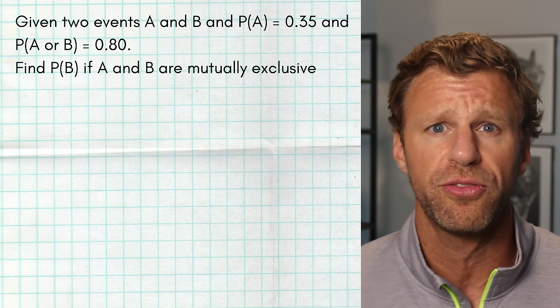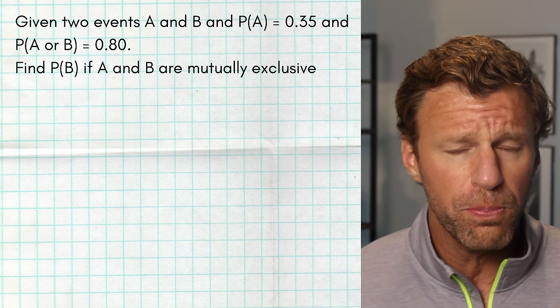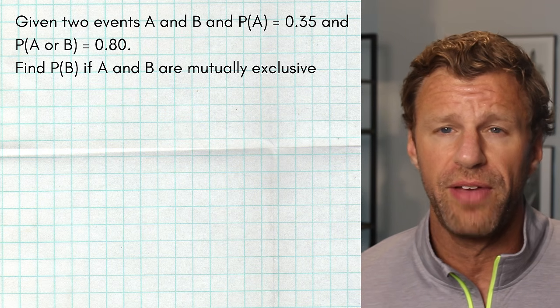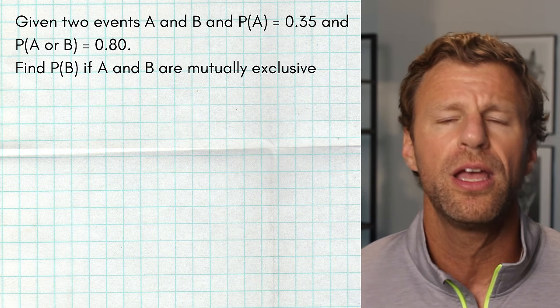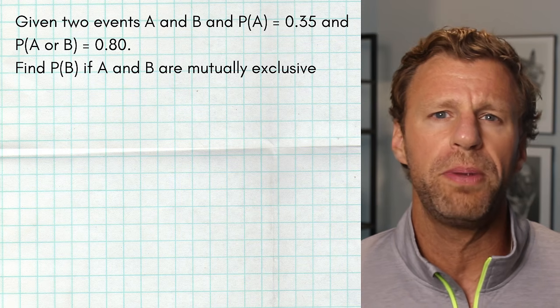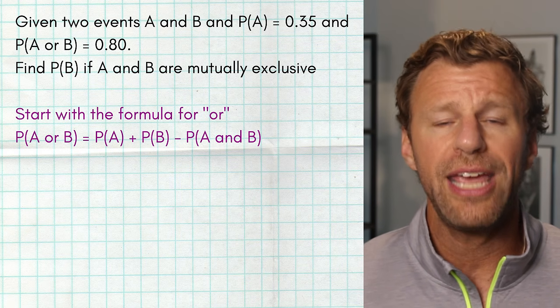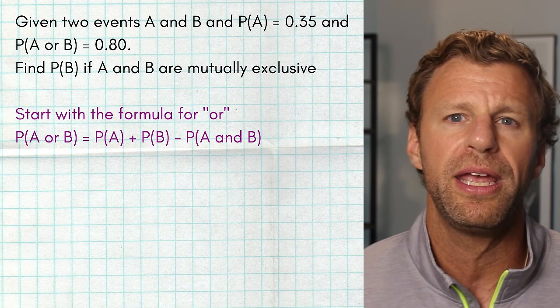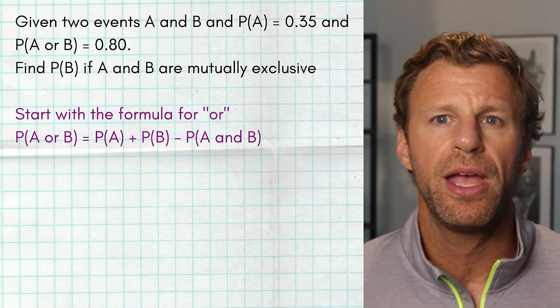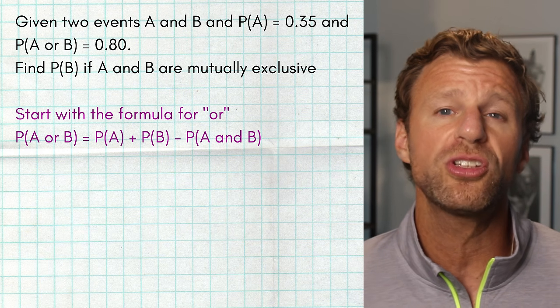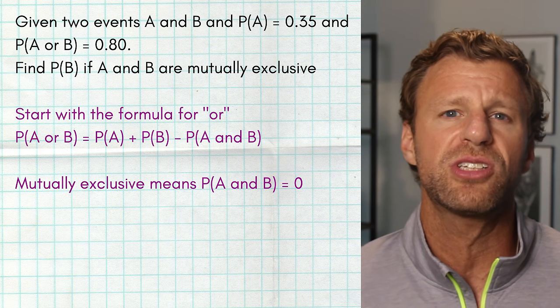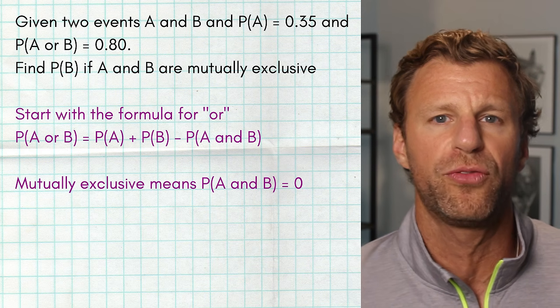All right, so this time we know the probability of A or B, we know the probability of A, and we're asked to find the probability of B. So since we know the probability of A or B, we're still going to want to use that OR formula. The probability of A or B equals the probability of A plus the probability of B minus the probability of A and B. Now, the other super important piece of information is that they're mutually exclusive, which automatically tells us that the probability of A and B is a beautiful 0.